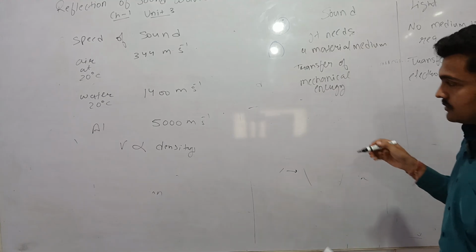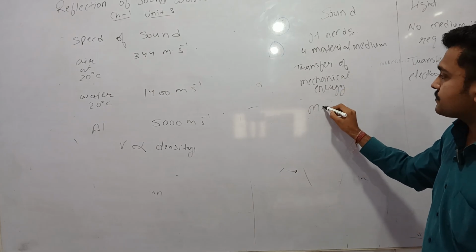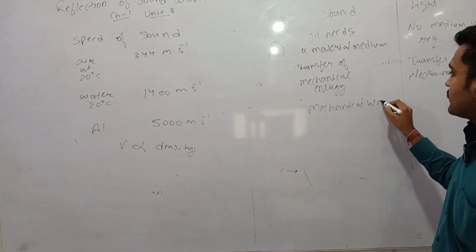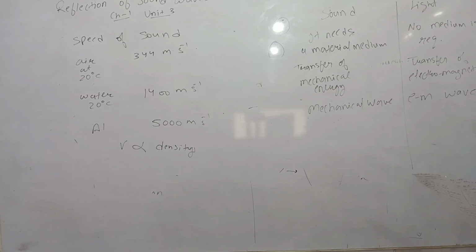So sound is a mechanical wave, and light is an electromagnetic wave.